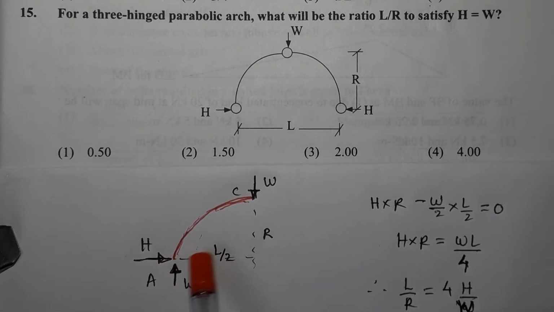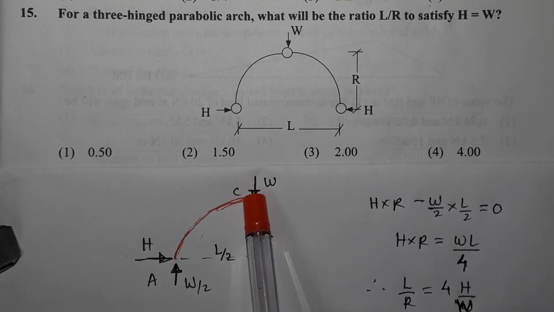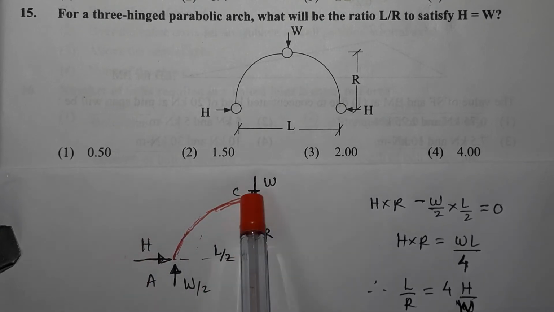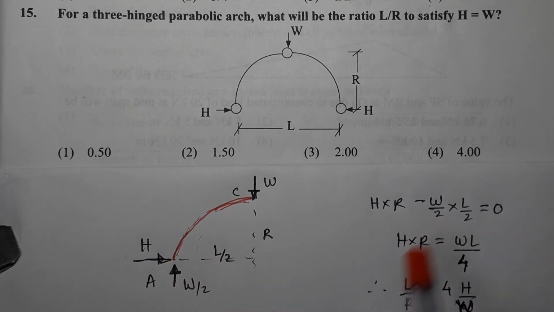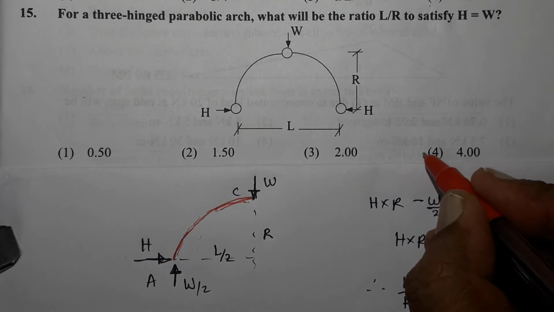Now the length, this horizontal distance is L by 2, whereas this vertical height is R. If I take moments about C, then moments about C will give us H into R minus W by 2 into L by 2 must be equal to 0. So H into R is equal to WL by 4, and L by R is nothing but 4H divided by W. When H and W are equal, this ratio will be 1 and L by R will work out to be 4. So that is why the correct option is option 4.